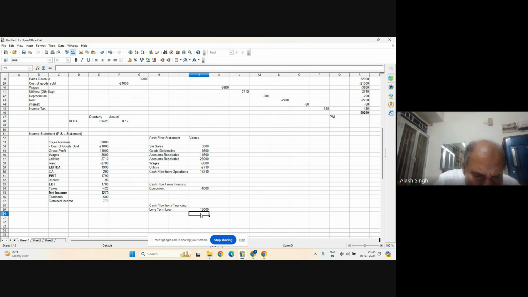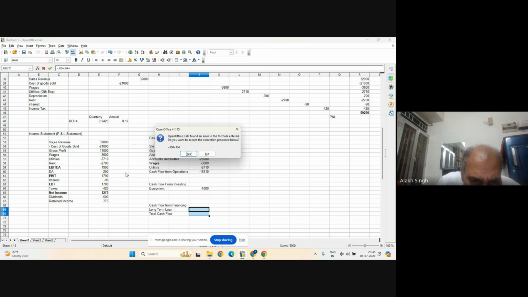So total cash flow is the sum of all these: cash flow from operations plus cash flow from investing plus cash flow from financing. How will I write this?